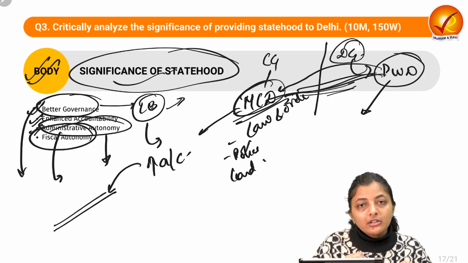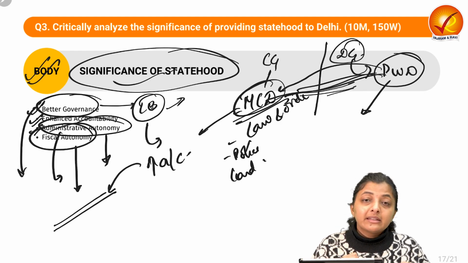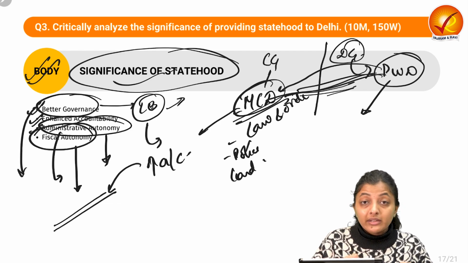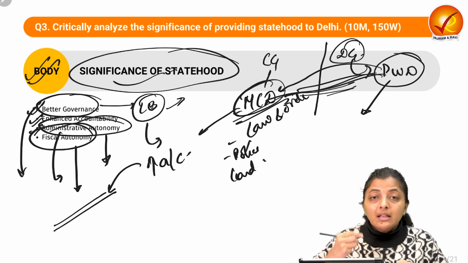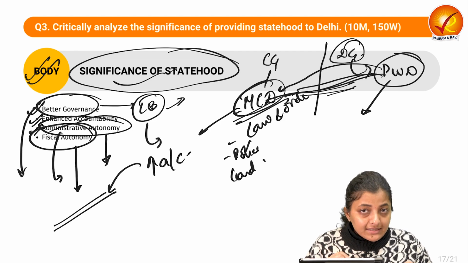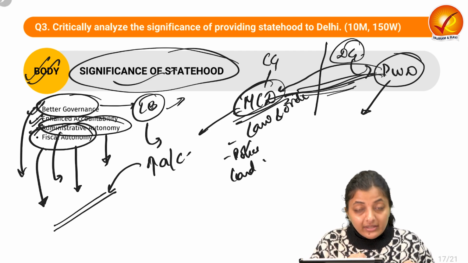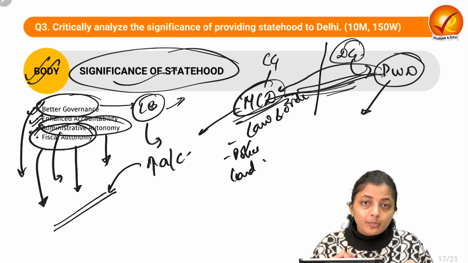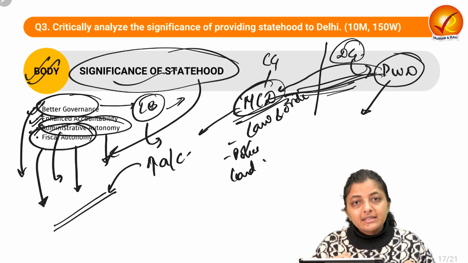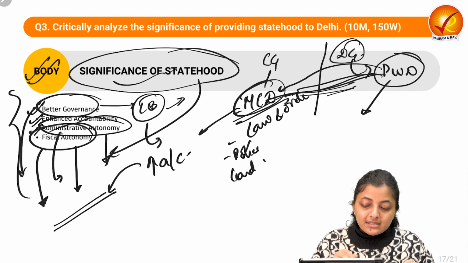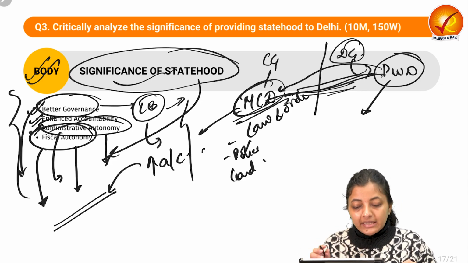Next is about fiscal autonomy. Every time there are conflicts with respect to fiscal devolution also, like the finances. Whatever the Delhi government is getting from the central government is less. They cannot raise their finances too much either, because they have limited power. So if we provide statehood, all these issues may be resolved. So this is the significance of providing statehood to Delhi.